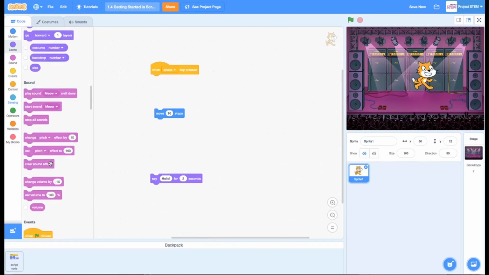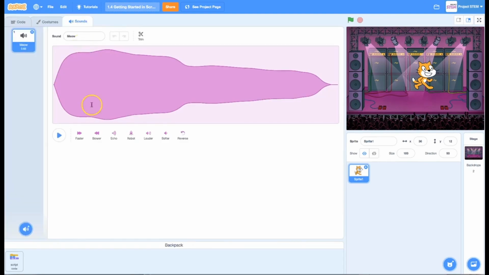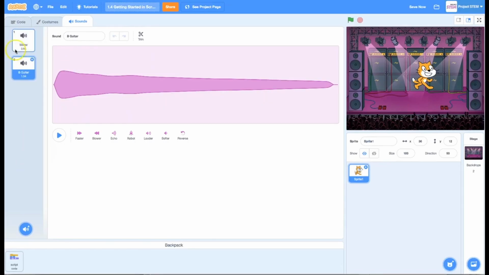When we scroll through sound, we have different commands about playing the sounds. Now, the sounds have to be added. So if I want any other sound to be involved in my program, I do need to add it here. And once I've added a sound here, quick, choose something. B guitar, there we go.